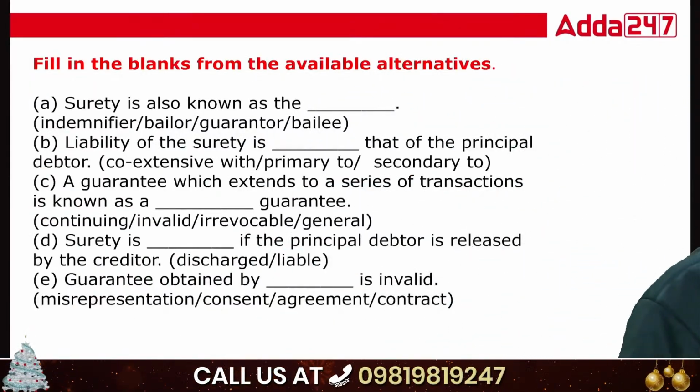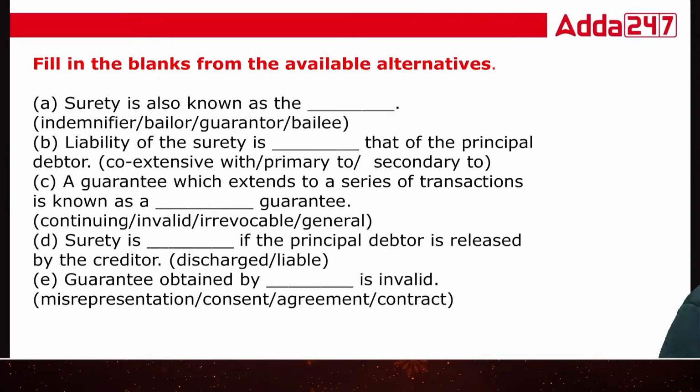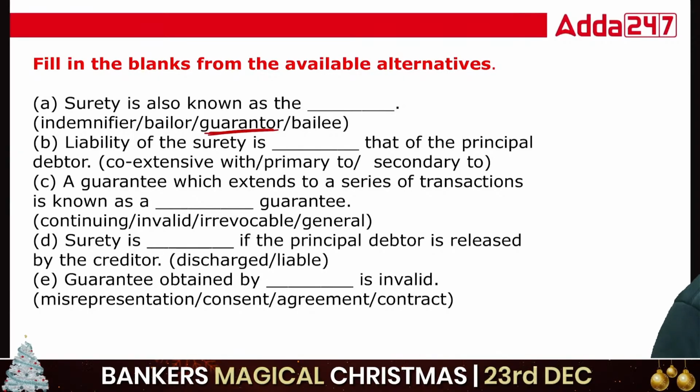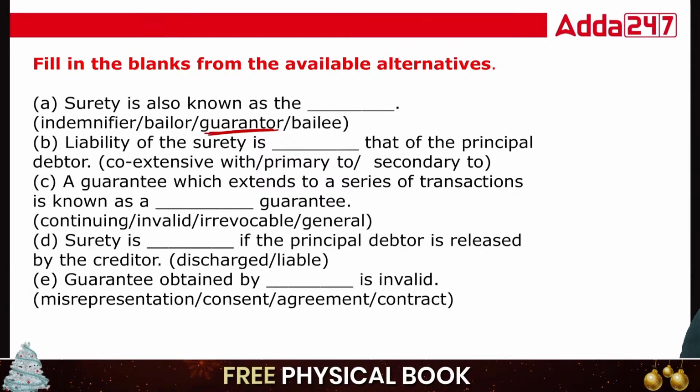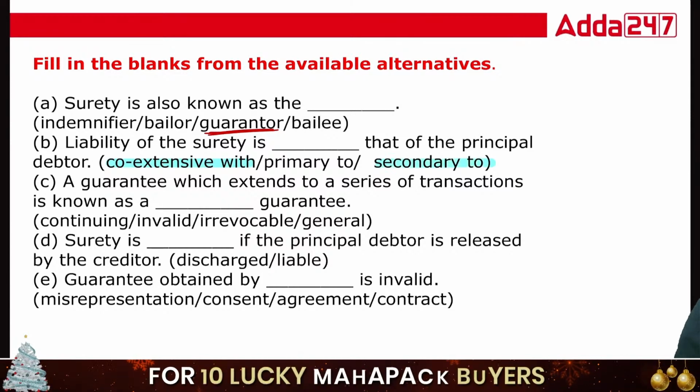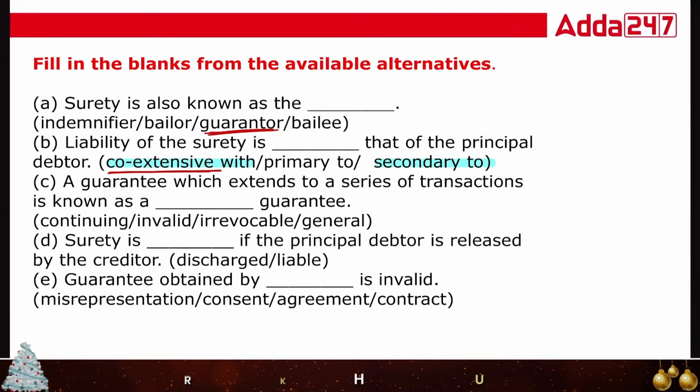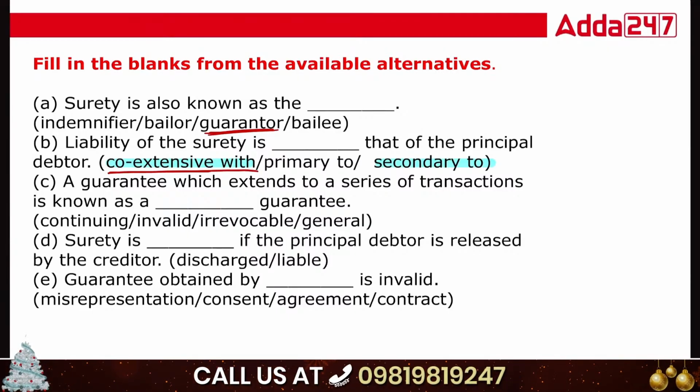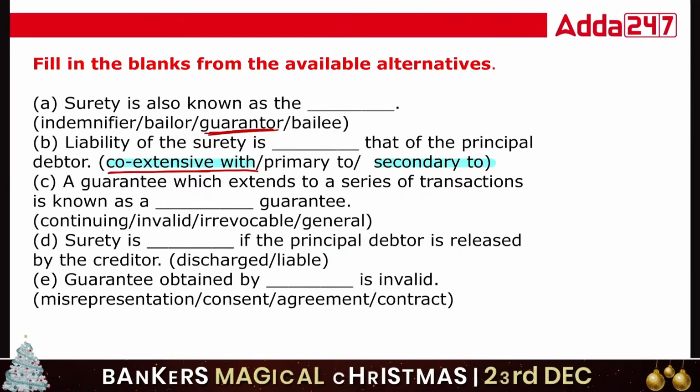Surety is also known as guarantor. Okay, the liability of surety is, always remember this wording. So many students will confuse this word and this word. So class, in the Indian Contract Act, this word is written: coextensive. Coextensive means the principal debtor is also liable, and if he is not able to pay the money, the surety will pay the money.